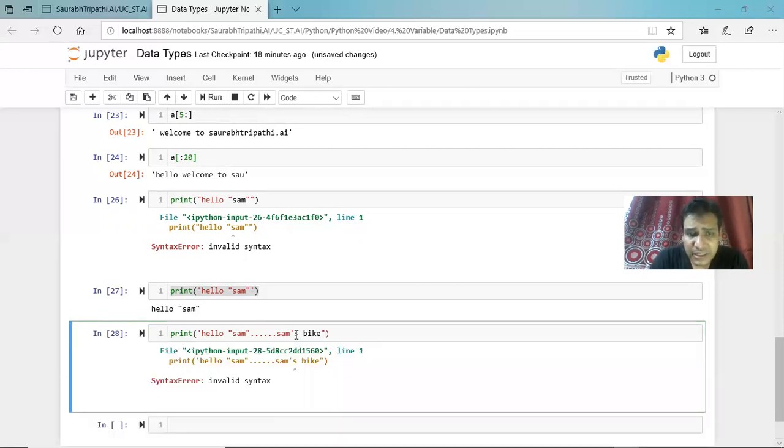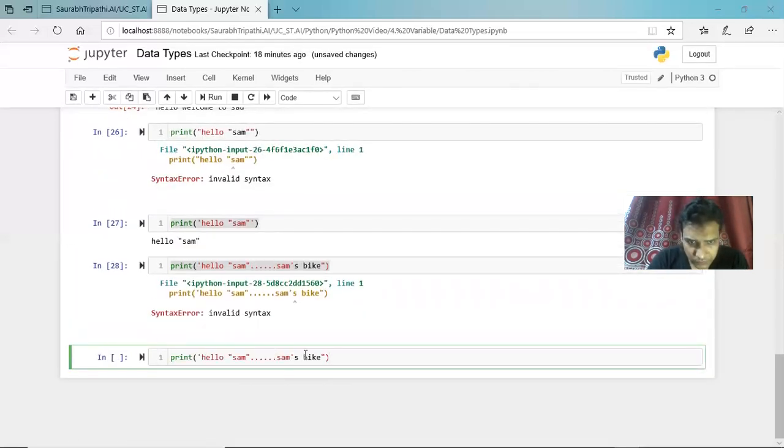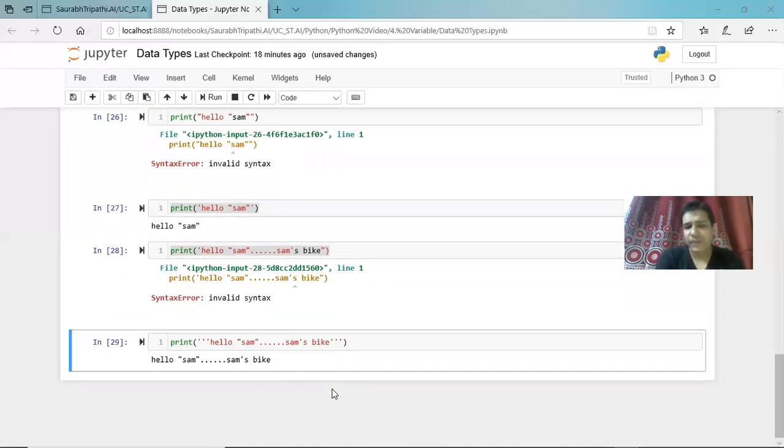When I run this, it will give me an error. To overcome this, we have to use triple quotation this time. Simply put triple quotation here and here, and that's it. When you run this, you get Sam's with the apostrophe s too.